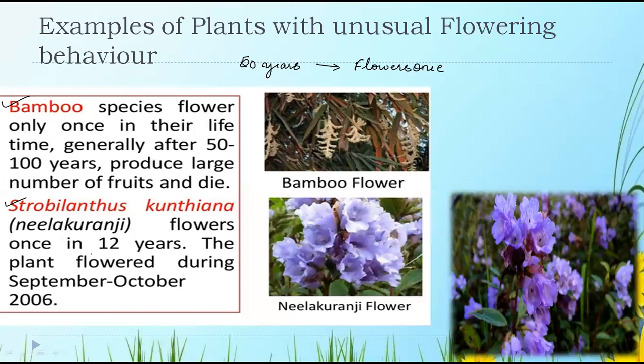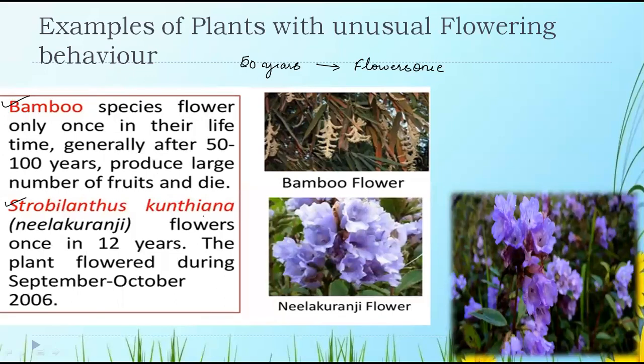Plus, when it is asked of you, simple. If the question is like this, name the plant which flowers once in 12 years, then you do not have to write Neelakuranji. You have to write Strobilanthes kuntiana.